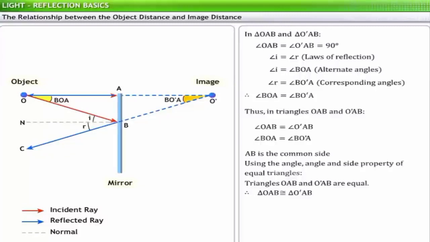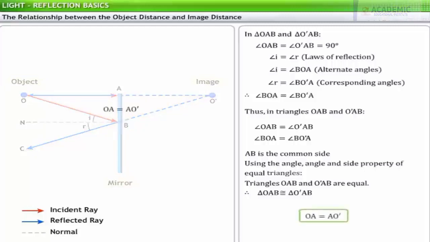Using the angle and side property of equal triangles, we can say that triangles OAB and O dash AB are equal. Equal triangles have equal sides. Therefore, OA is equal to AO dash, which means that the distance of the image from the mirror is equal to the distance of the object from the mirror.